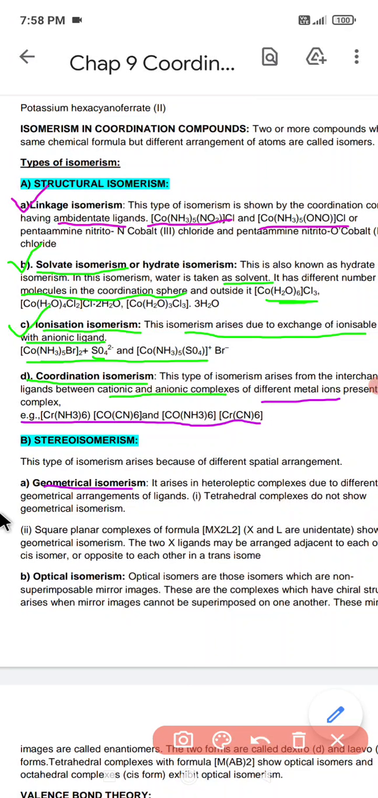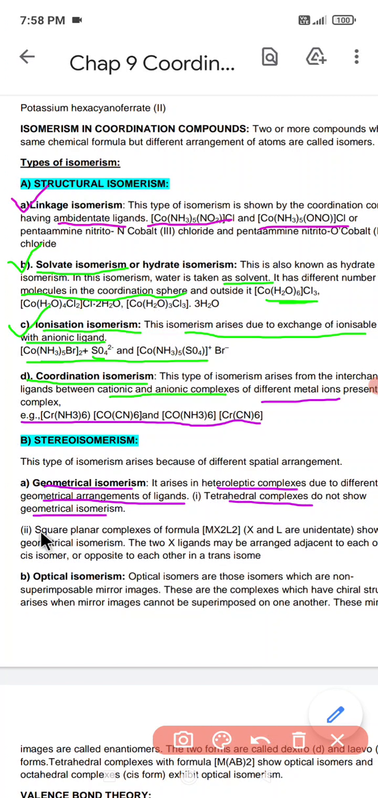It arises in heteroleptic complexes. What is a heteroleptic complex? Heteroleptic complexes are those in which the central metal ion is bound with ligands of different types. Due to the difference in the geometrical arrangement of the ligands, they are again of two types: tetrahedral complexes, which do not show geometrical isomerism, and the other is called square planar complexes.